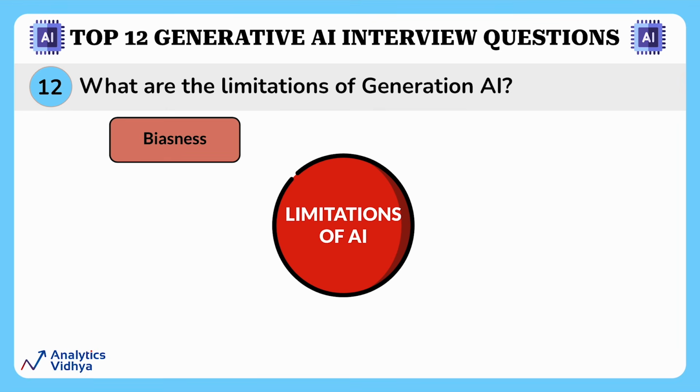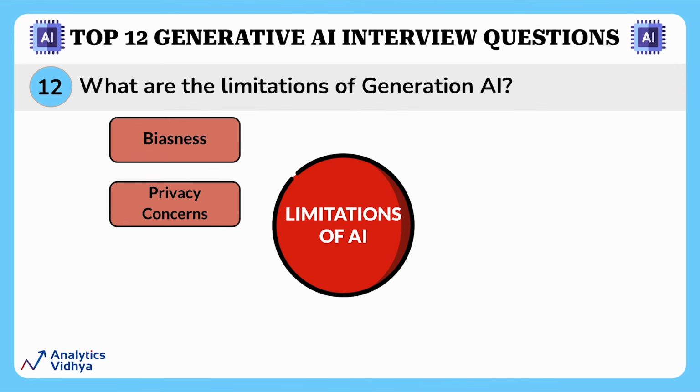The very first one is bias. The AI is trained on vast amounts of text data, and this data could be biased towards a specific race, gender, or some sensitive issues. And when AI is trained on such biased content, it will further create content that contains the bias. This becomes a huge problem as AI will spread biases that have existed in our society before.